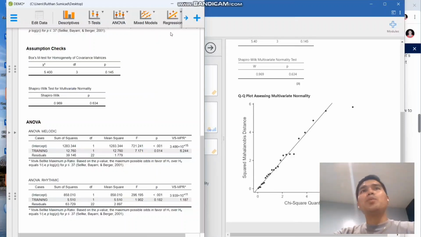So to put it all together, this is precisely just a quick run of MANCOVA in the two very useful free statistical software that we can use when it comes to running statistical analysis, especially for our research and among other purposes where we want to run a statistical data analysis.